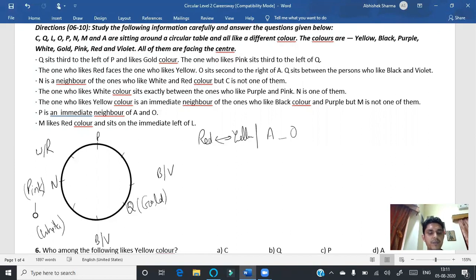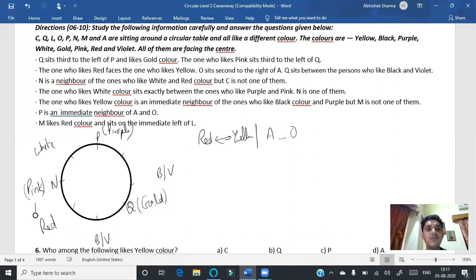If I put white here, then we have the situation where the one who likes white color sits exactly between those who like purple and pink. Pink is here, white, purple. No, purple cannot be here. So obviously white color should be this, and once white is this, then purple color should be this. And white color is this, then red color should be this.